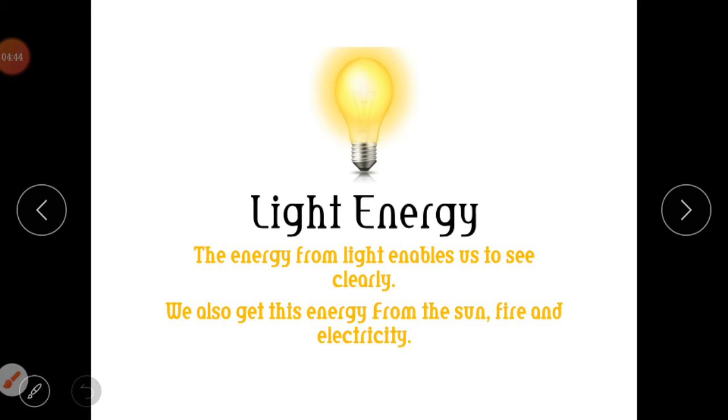Light energy. The energy from light enables you and me to see clearly. We also see this light energy from indicators. You have it in your phone. For you to see what you are operating in a phone, in a laptop, you need what? The light energy. This energy can come from the sun, from fire, or from electricity.